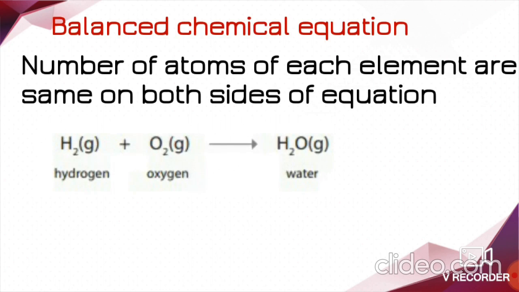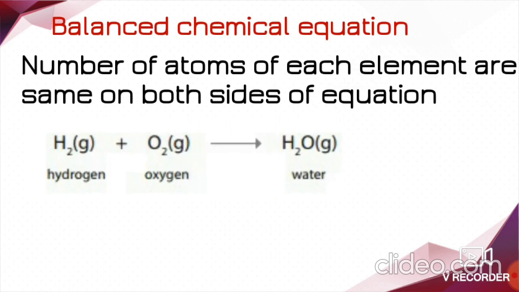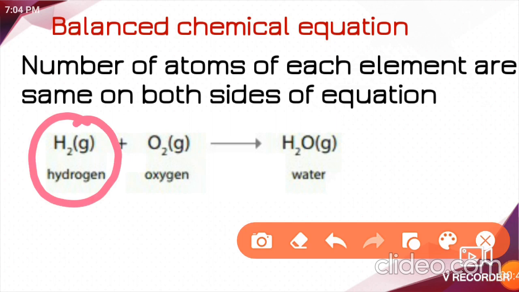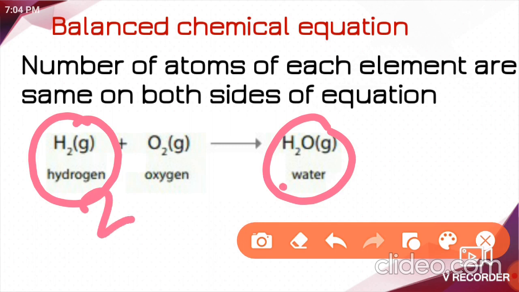For example, consider this reaction, that is when hydrogen gas reacts with oxygen, water is going to be formed. Got it? So here you need to check whether this equation is balanced or not. First you will check the number of hydrogen atoms in reactant and the number of hydrogen atoms in product. Here how many hydrogen atoms are there in the reactant? 2. And in the product? Here also 2. Means the number of hydrogen atoms in reactant and product are balanced.